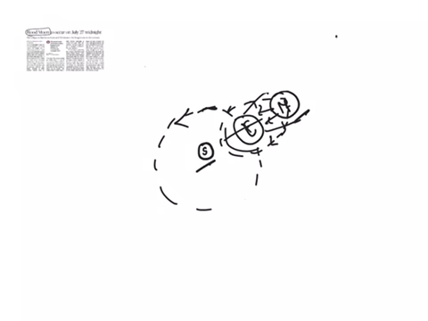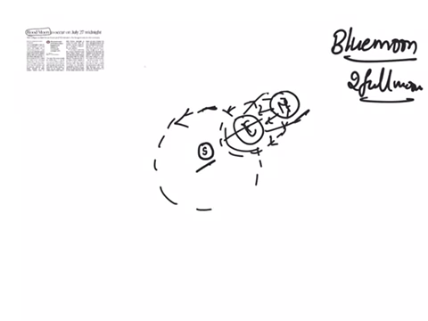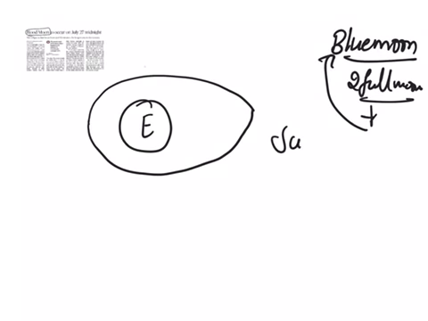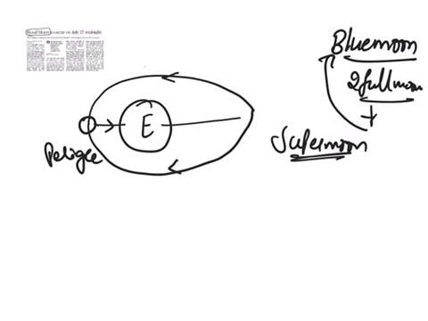We should also know other types, like the blue moon. When there are 2 full moons in a month, then the second full moon is called a blue moon. And the other concept is the super moon. We know that the moon orbits around the earth in an elliptical path. The point when the moon is closest to the earth is called perigee. And when the moon is farthest from the earth, it is called apogee.